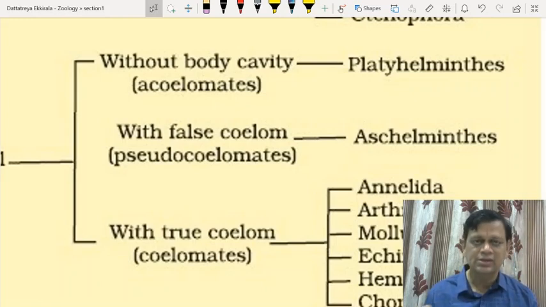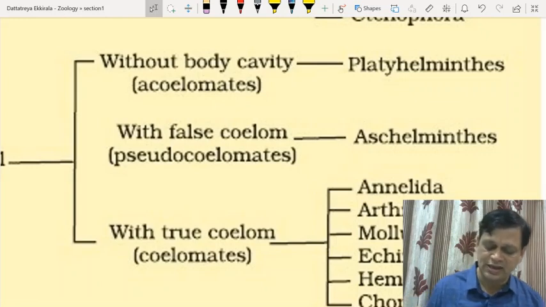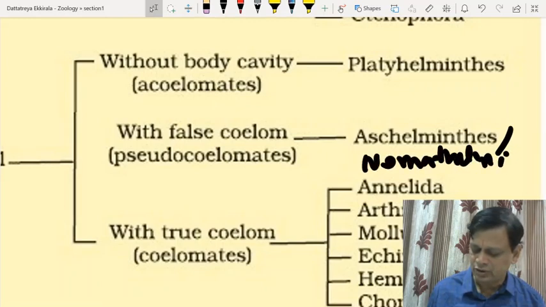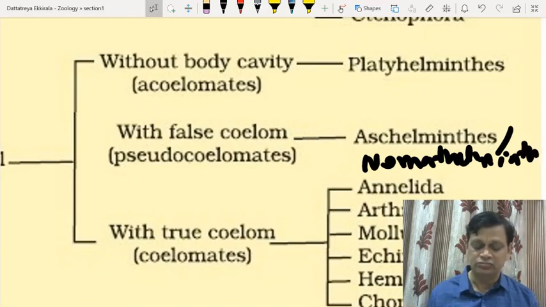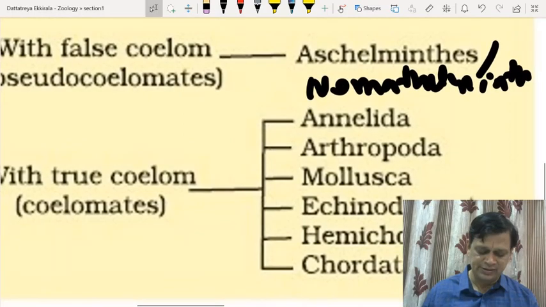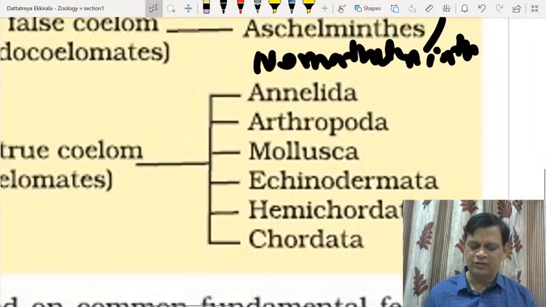A pseudocoelom or false body cavity is present in the case of Aschelminthes, also called Nemathelminthes, or in modern terms, Nematoda. Then the animals with a true coelom, the coelomates, include phyla Annelida, Arthropoda, Mollusca, Echinodermata, Hemichordata and Chordata. These are the various phyla.